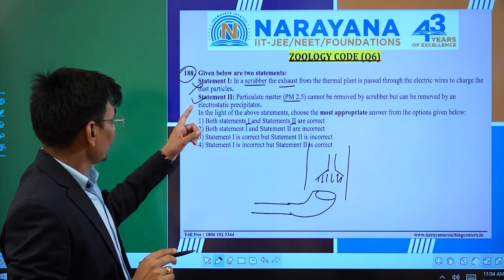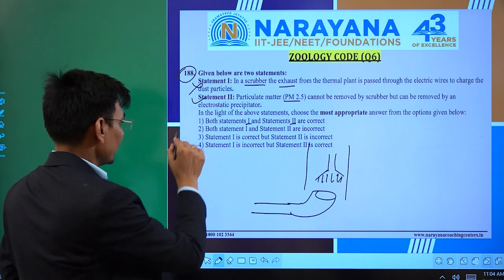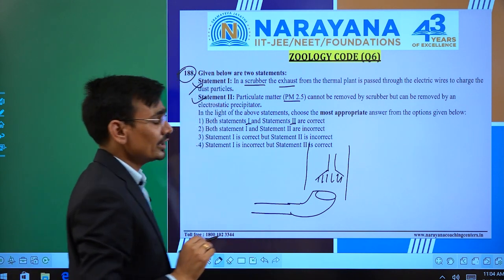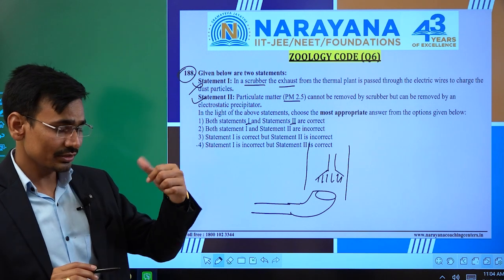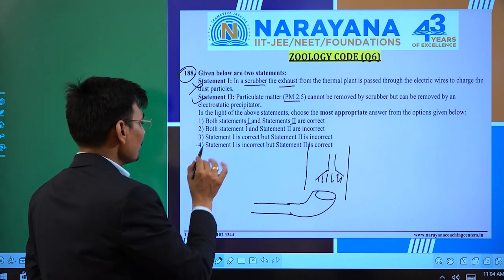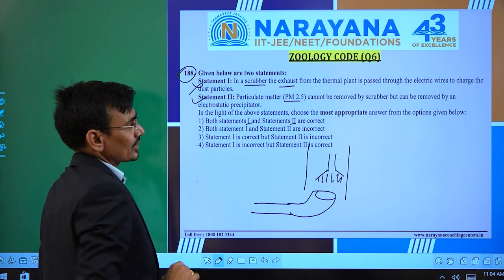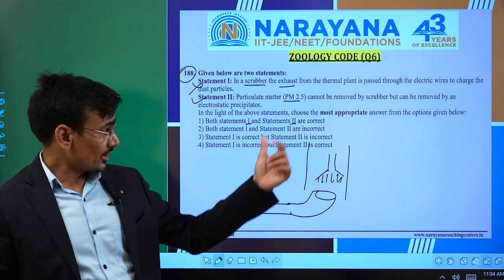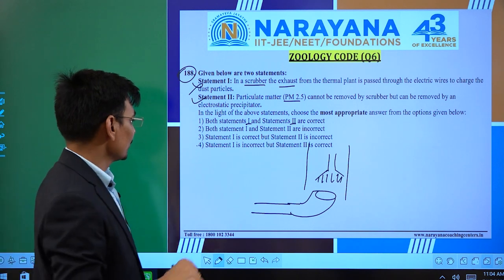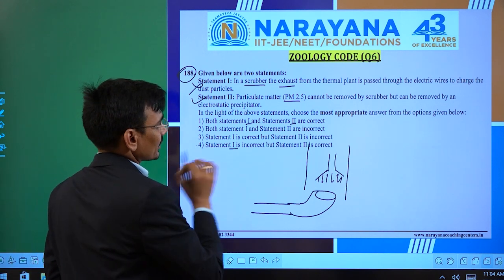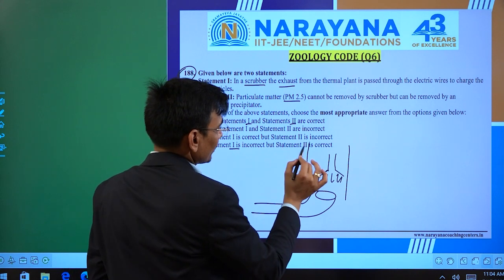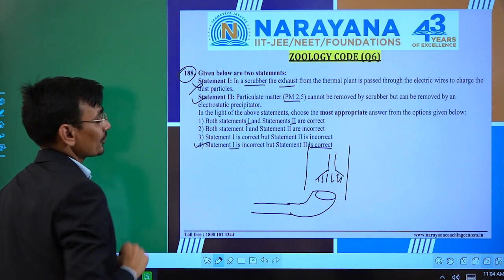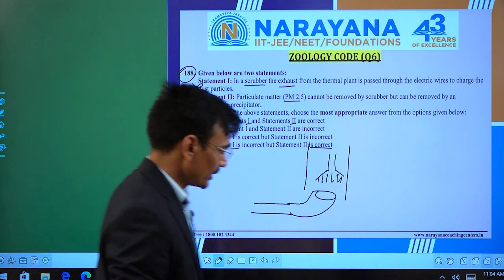We know the first statement is wrong, so it can't be the answer. Both statement 1 and statement 2 are incorrect. We know the second statement is correct, so it cannot be our answer. Statement 1 is correct, but statement 2 is incorrect. We know that statement 2 is correct, so that will not be the answer. Now, statement 1 is incorrect, but statement 2 is correct. Okay, obviously that is our answer. Okay, let's move to the next one.